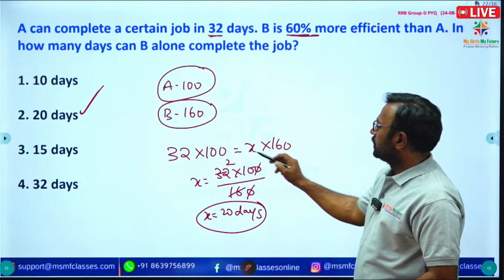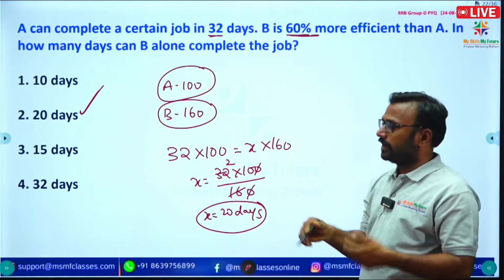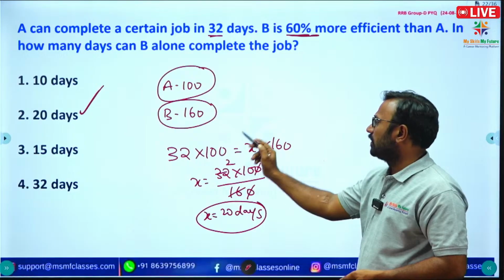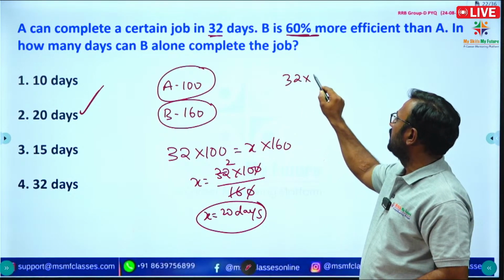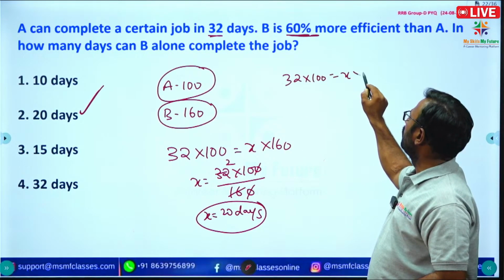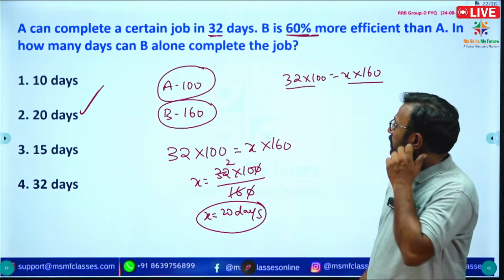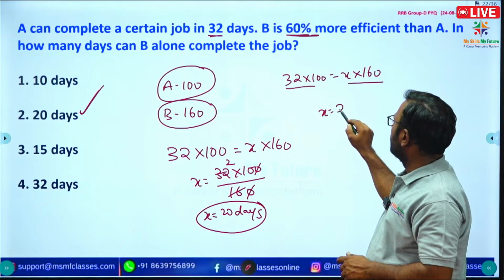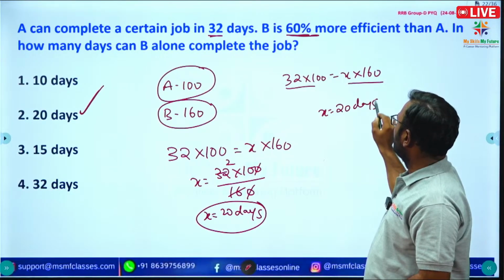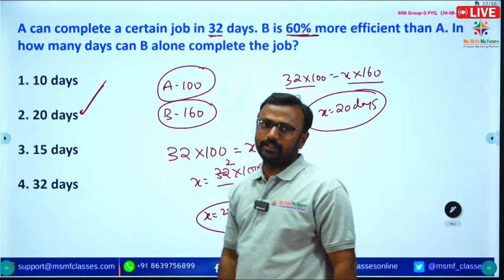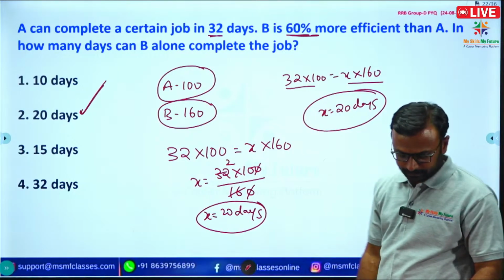Okay, so 32 into 100 we get total work. Then 160 into X we get total work. So 32 into 100 is equal to X into 160. This is the total work, this is also total work. So X, by simplification, we get 20 days. Option 2 is correct.